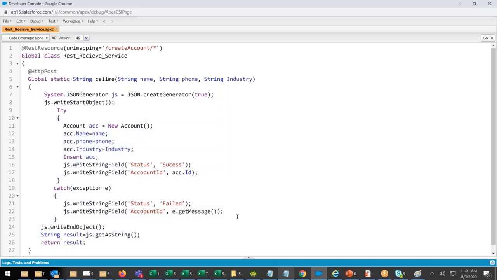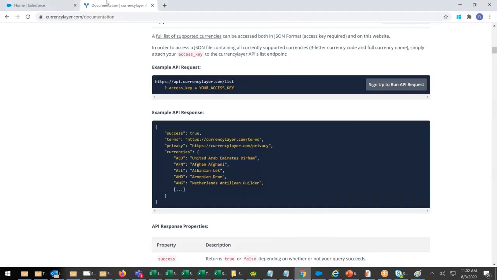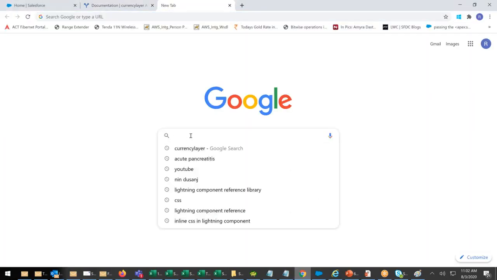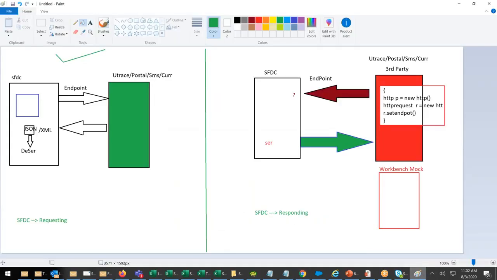Now my service is ready. How can I test it? To test, a third party has to request. Now, I don't have control over that. So that's the reason. My service is ready to receive requests.